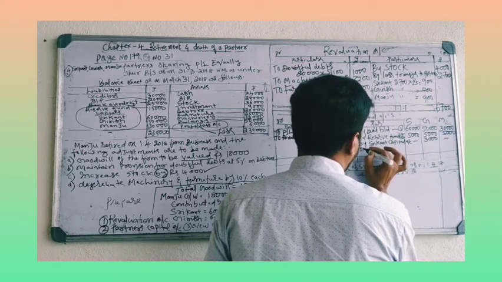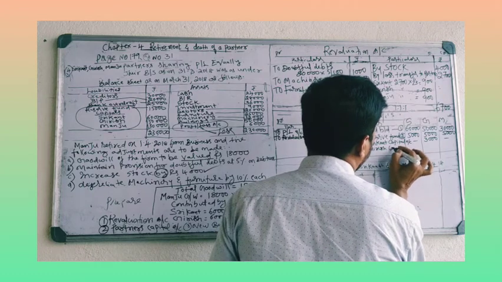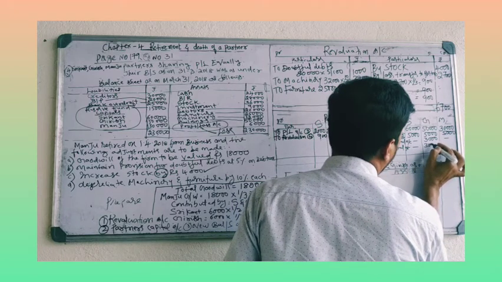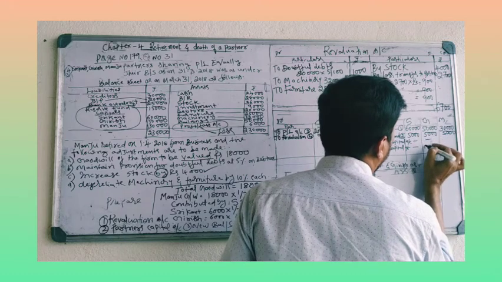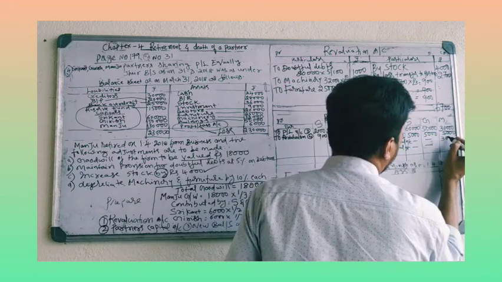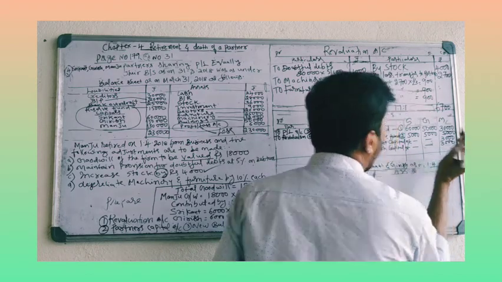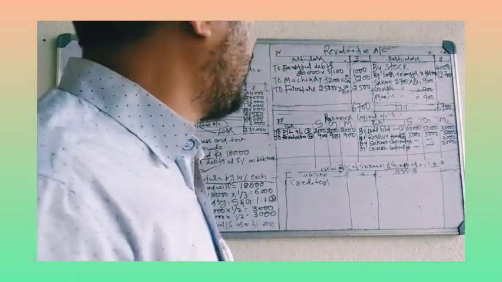By Girish, 3,000 to Manju. Retiring partner is Manju. So Srikant will contribute 3,000 to Manju. Girish will contribute 3,000 to Manju. Goodwill treatment is over. Now you have to close the account.